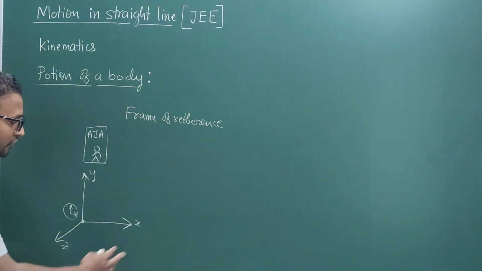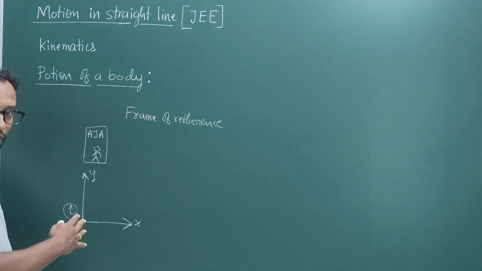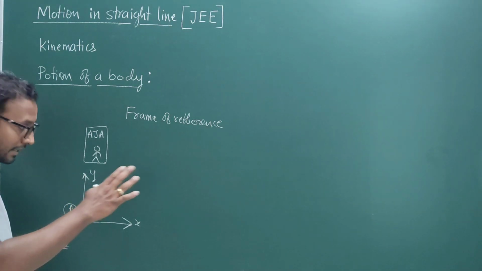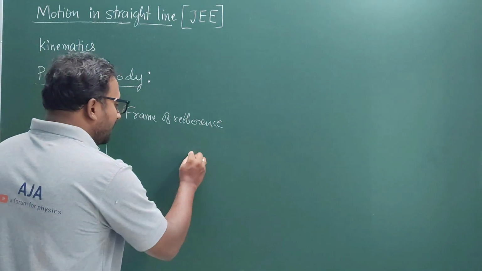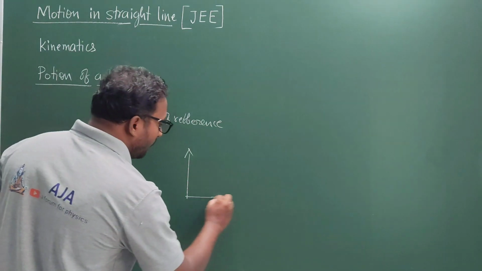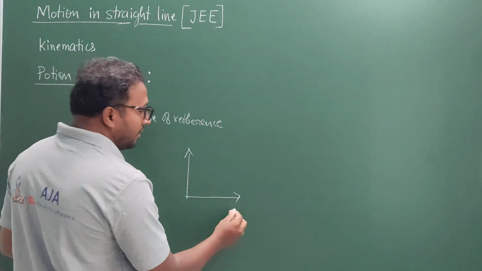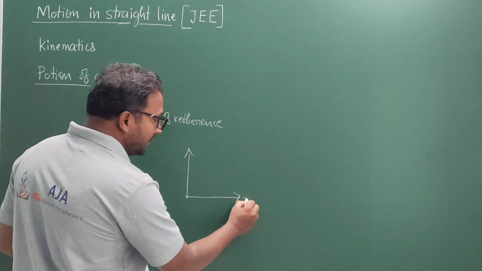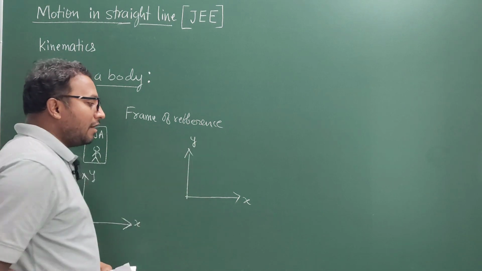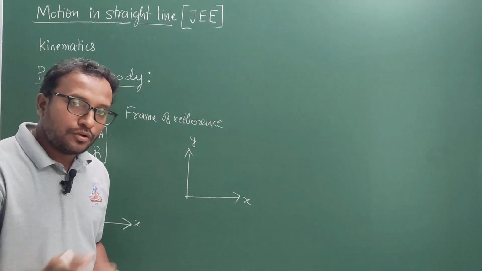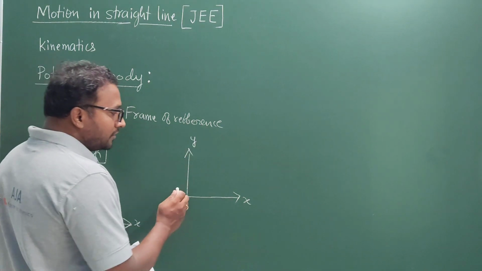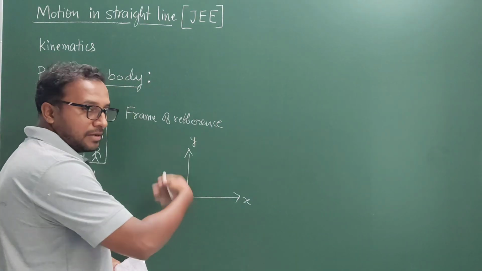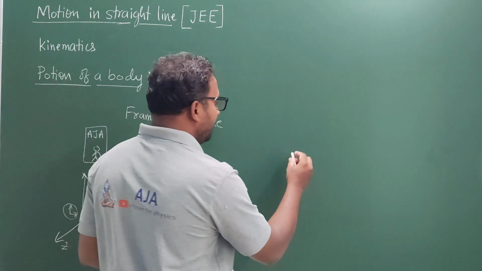This is a three-dimensional coordinate system. This can be used to measure the position. I will tell you how. Similarly, there is a two-dimensional frame of reference where we can have only the x and y axes, any two axes out of three. So this is going to be a plane. It's a two-dimensional reference frame.